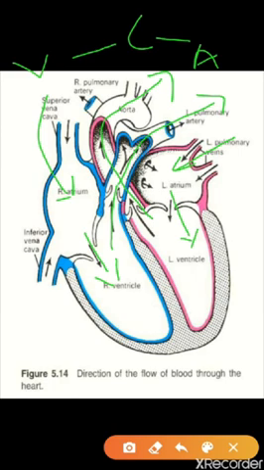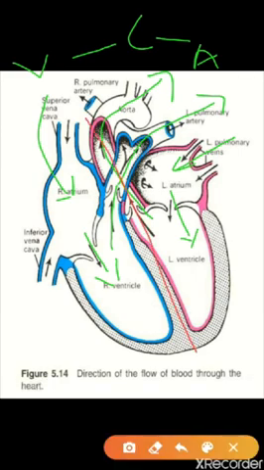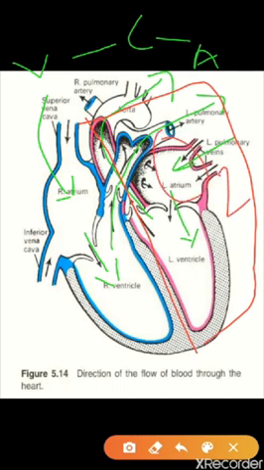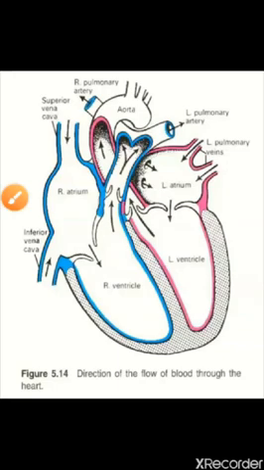Now we can imagine two things from here: in the left part, when the blood was entering, it was oxygenated, but when the blood was entering over here, it was deoxygenated. So here we have completed our circulation of blood in the human being. In the next video we are going to study the next part.